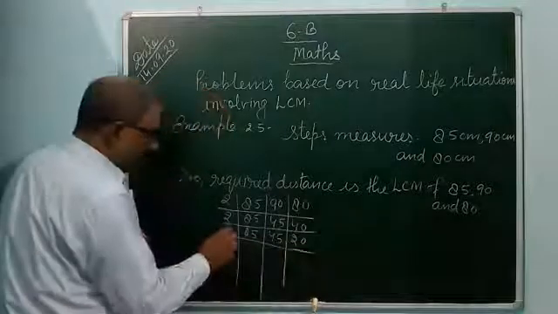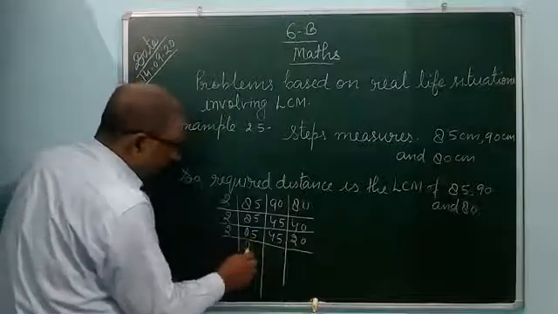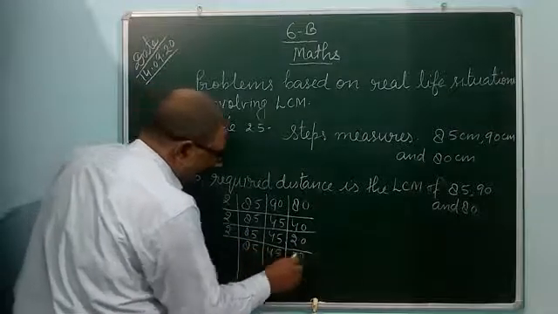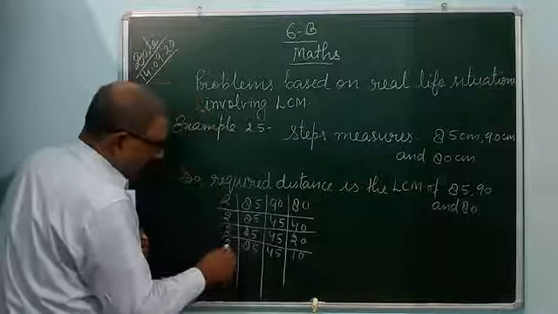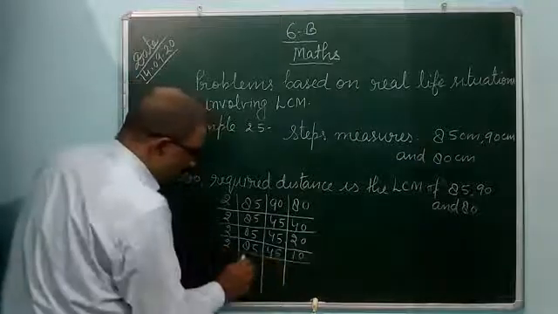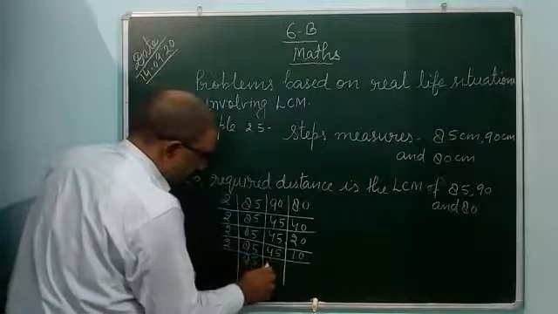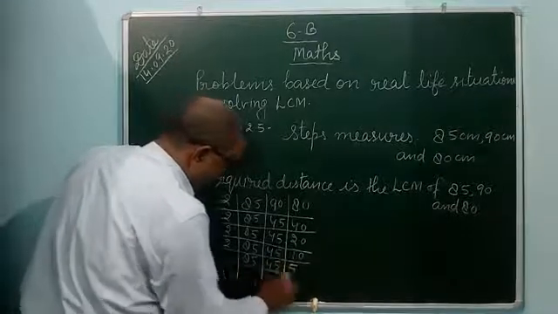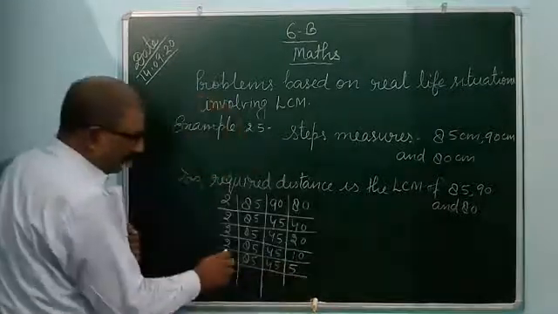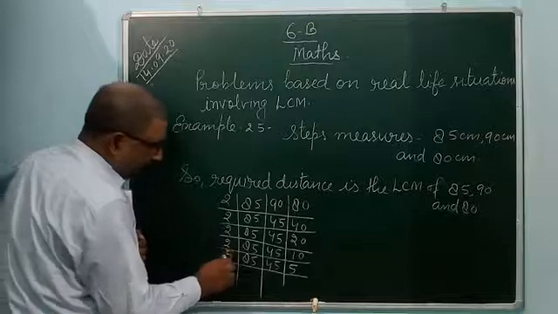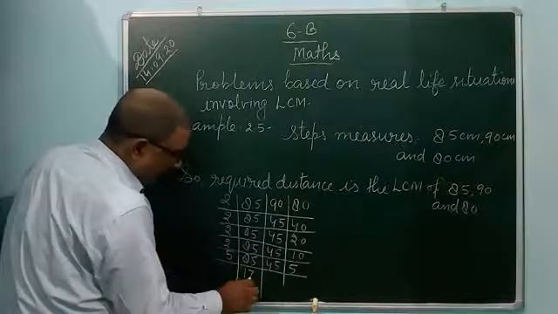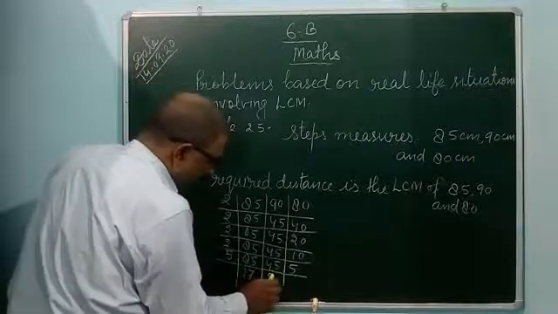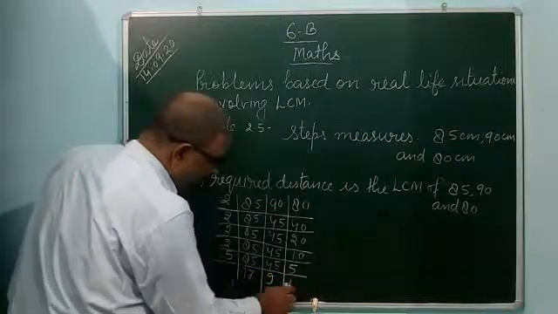After that, by 2 again you can divide. Write 85 as it is, 45 also, and 20 divided by 2 is 10. By 2 again you can divide: 85, 45 and 5. After that, you can divide by 5. 85 divided by 5 is 17, 45 divided by 5 is 9, and 5 divided by 5 is 1.